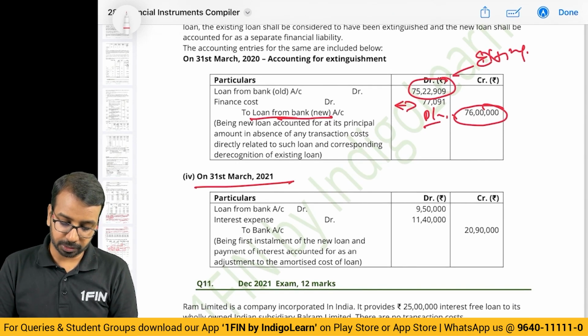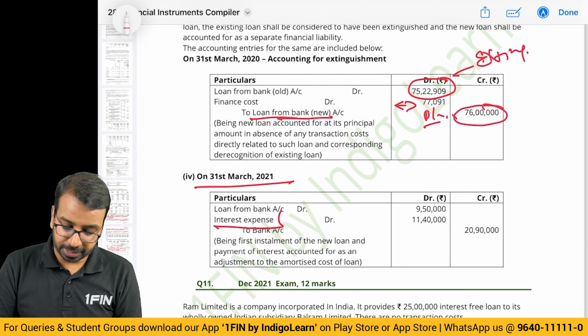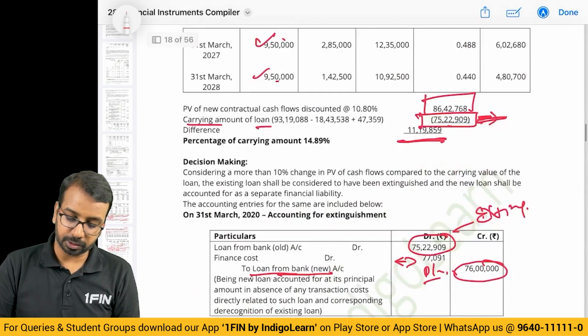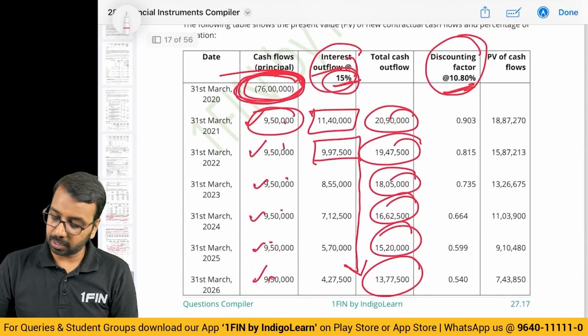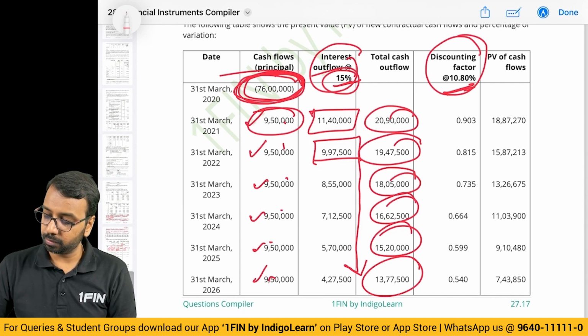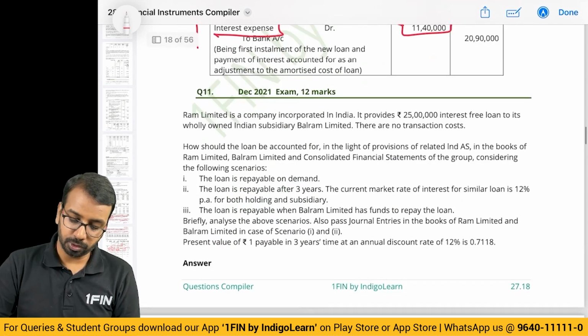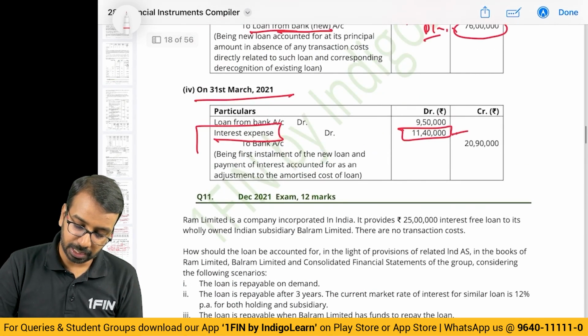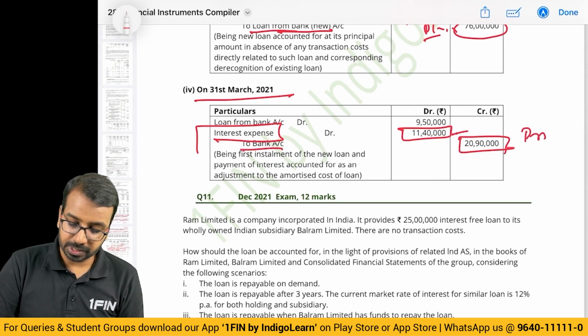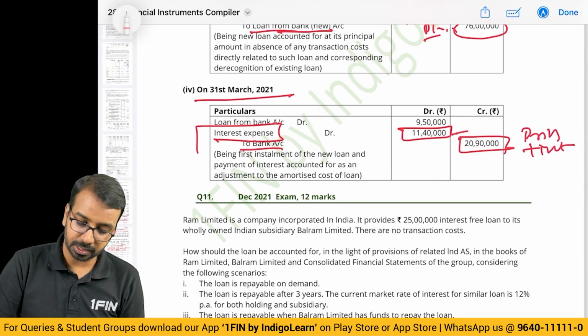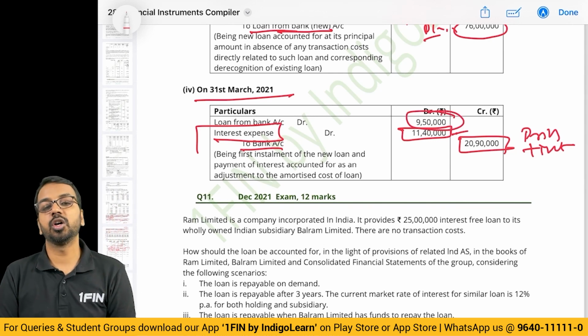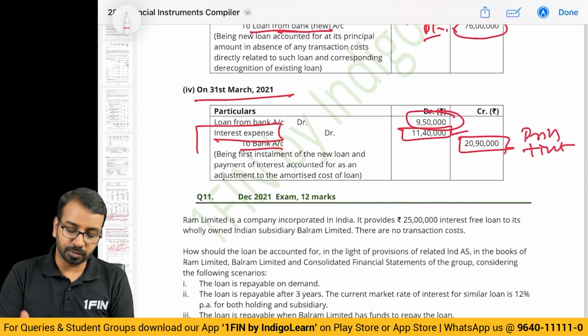Right? Then, subsequently, on 31st March, what you will do? You will book the interest expense of 11,40,000. How do we get 11,40,000? 76 lakhs into 15%. So your interest expense is 11,40,000. Amount paid to bank is principal plus interest, and the balance amount will be debited to the loan account. Okay, so that is how you have to compute.